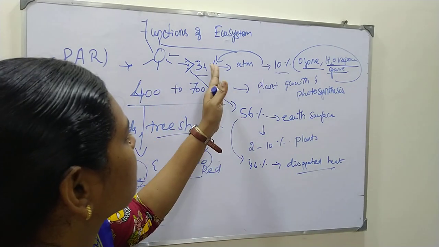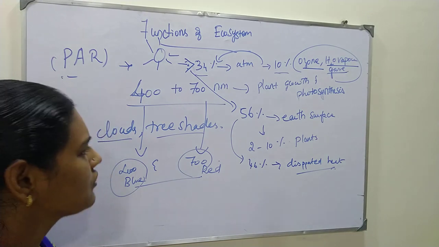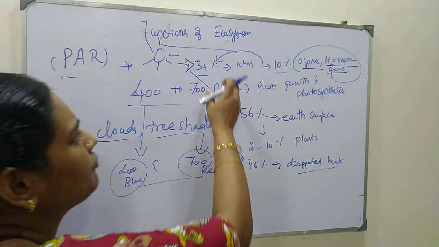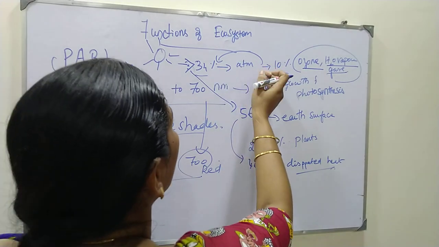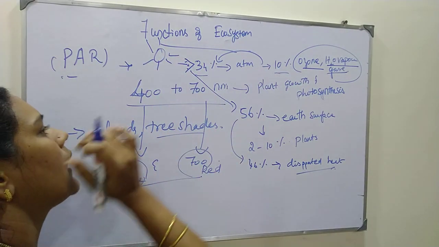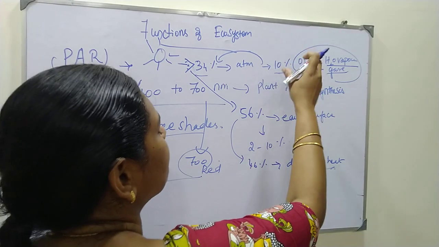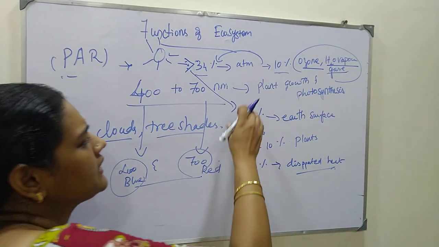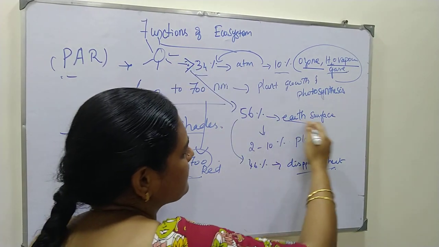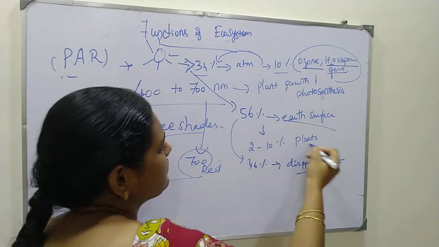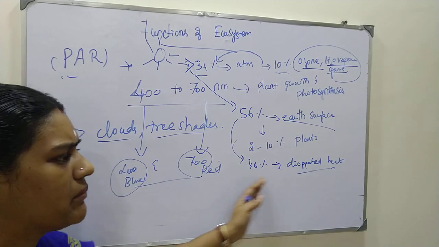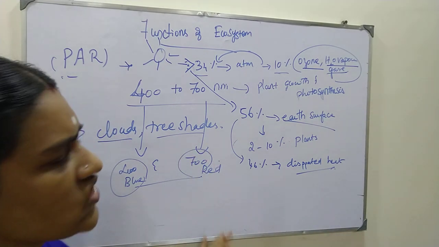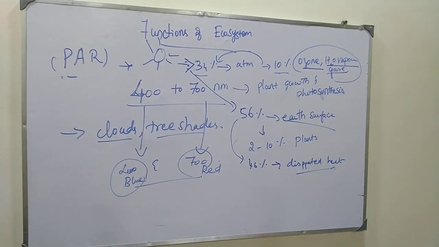Okay, so 56 plus 34 plus 10. So that you will be calculating, you will be getting 100% of the sunlight. So 34% is coming to the atmosphere and it is reflected. And also the 10% of the sunlight is used only by the ozone, water vapor and gases. And the remaining 56% is coming to the earth surface, and the plants only use 2 to 10%, the remaining will be dissipated as heat. The remaining is 46%. Okay, this is just the calculation of the sunlight that we are getting.